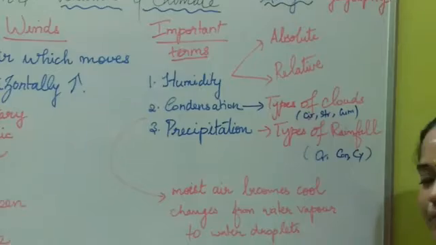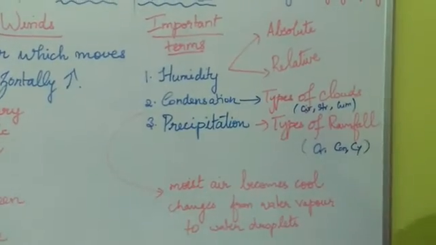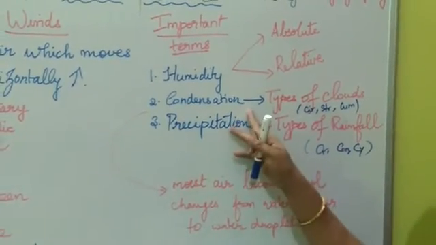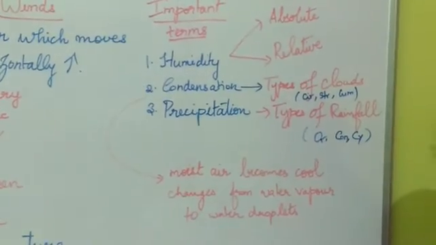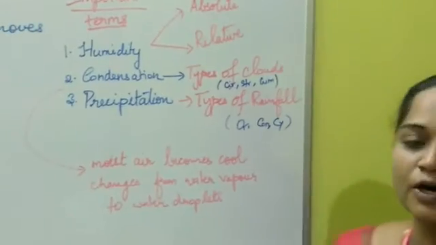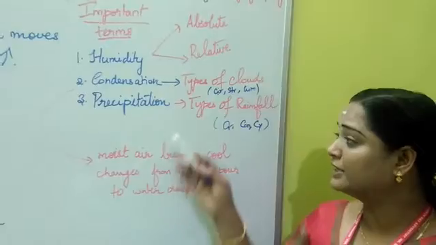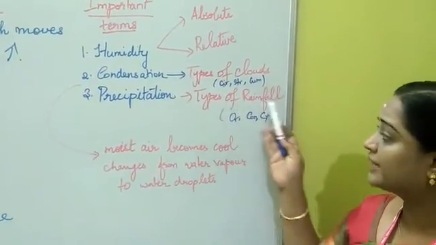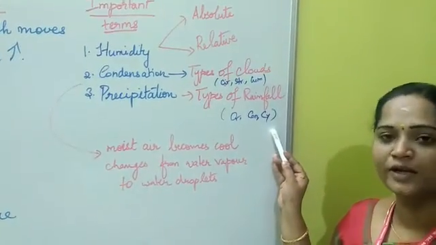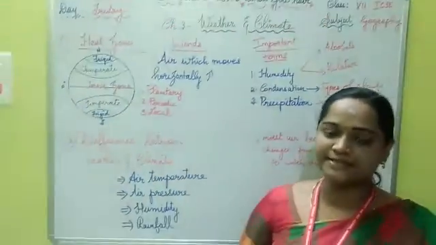Next, condensation. So what is condensation? You already know. The moist air, when it becomes cool, changes from water vapor to water droplets. That is called condensation. So under condensation, we will be discussing clouds. What are the types of clouds? Like cirrus clouds, stratus clouds and cumulus clouds. And next is precipitation. Under precipitation, we are going to discuss types of rainfall like orographic, convectional, or cyclonic or frontal rainfall. So in this lesson, we are going to see about all these things in detail.